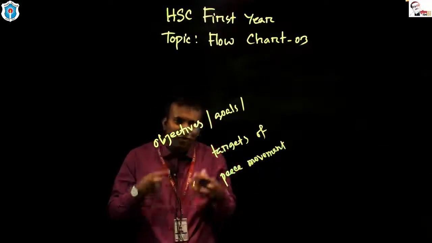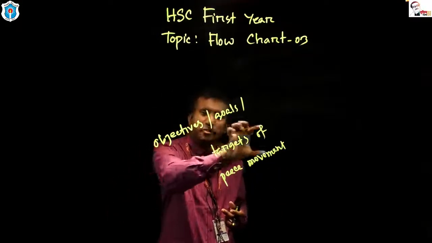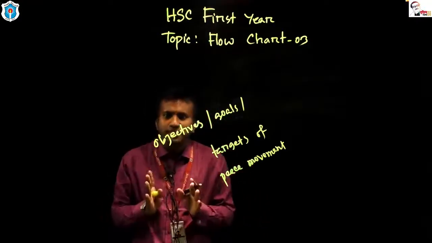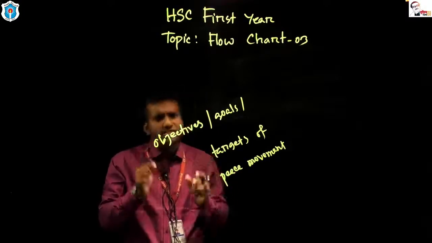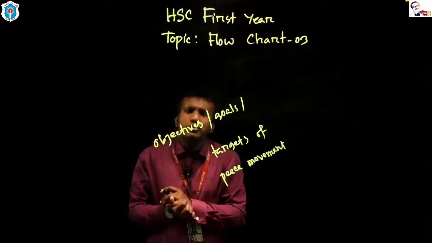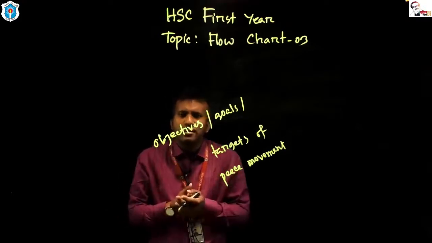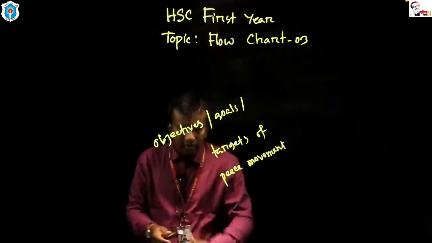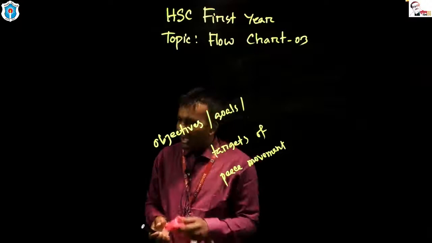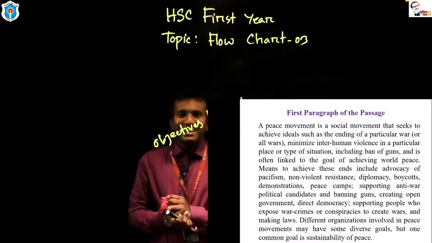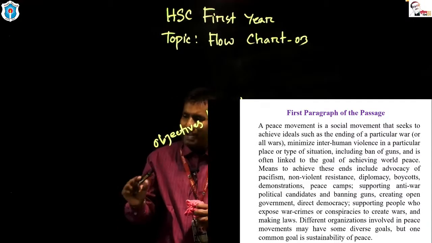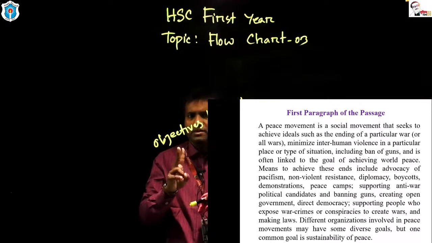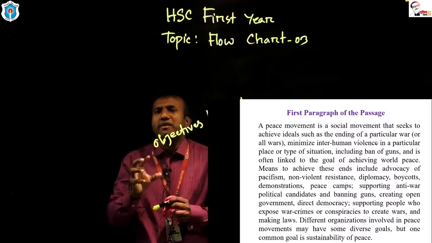Dear student, if you want to get objectives or goals or targets of peace movement from the passage, you have to learn the passage very effectively, very accordingly. If you can understand the passage, it will be really easier for you to get the answer of our flowchart. Dear students, look at the third slide. In this slide we will get a passage, and this is the first paragraph of the passage. In this lesson we have two paragraphs. Now I am going to talk about the first paragraph.